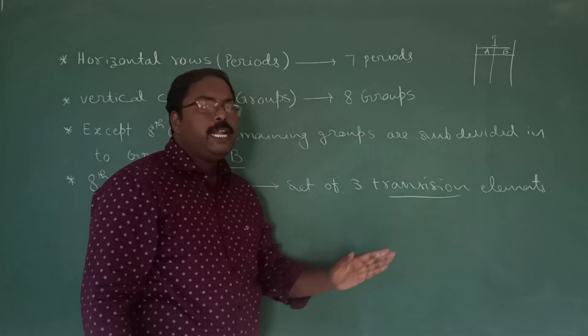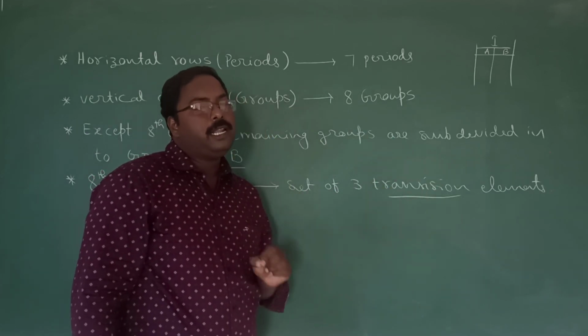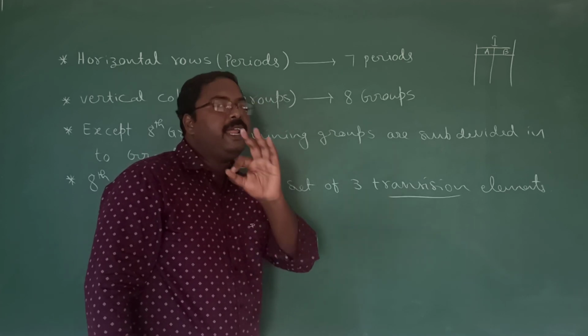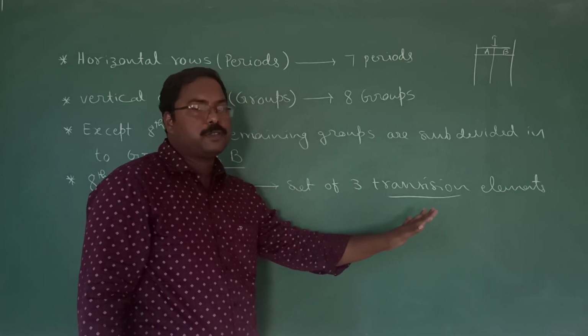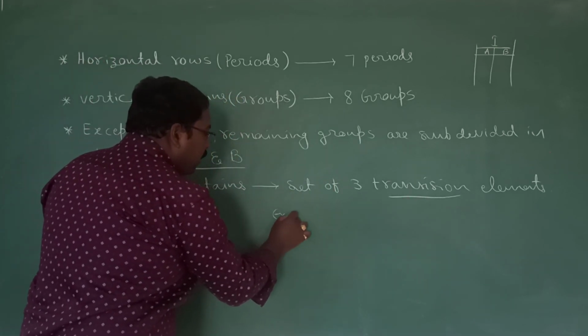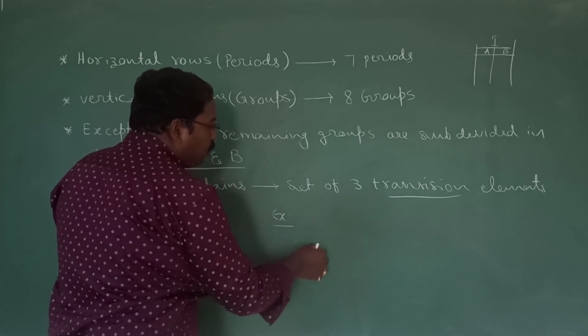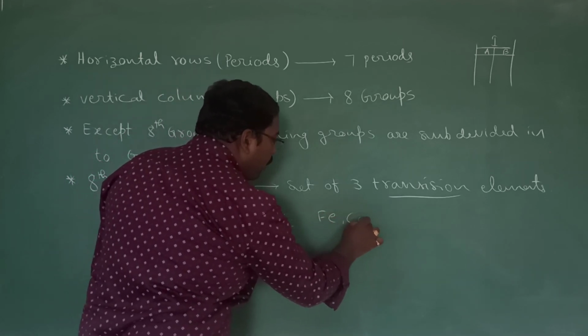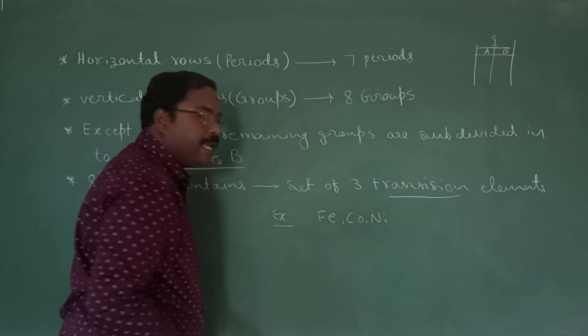So, in all the remaining groups, he placed one element in one group. But coming to this eighth group, he placed three elements at a time. Like if you observe the elements he placed, in one period he kept the elements iron, cobalt, nickel.